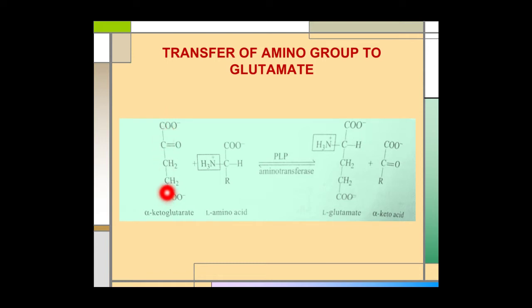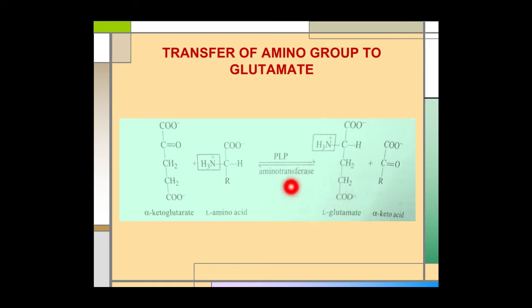As a result, the alpha ketoglutarate gets converted to L-glutamate, and this amino acid is converted to its keto acid analog form. In this reaction, there is no net deamination, as one amino acid gets deaminated to form keto acid and one keto acid gets aminated to form glutamate, which is an amino acid.